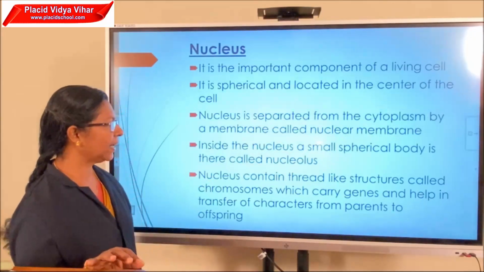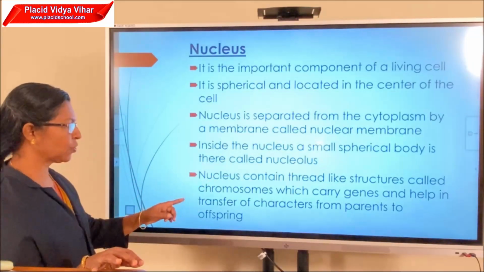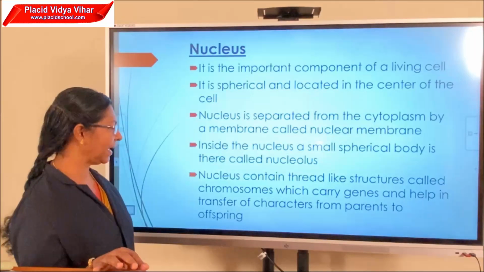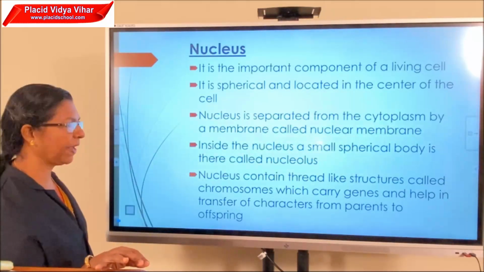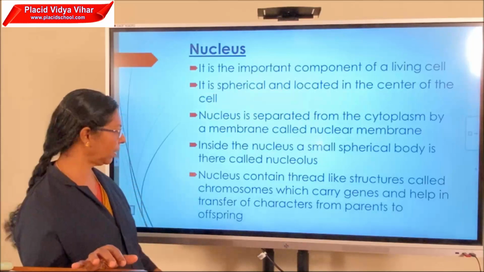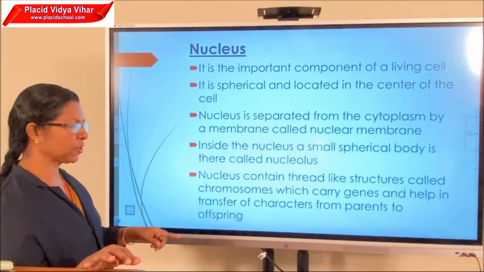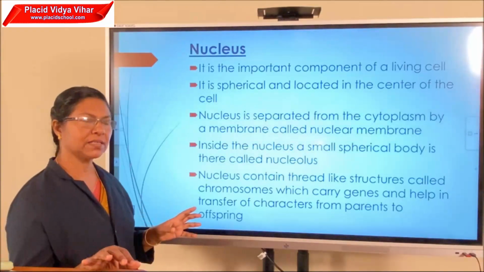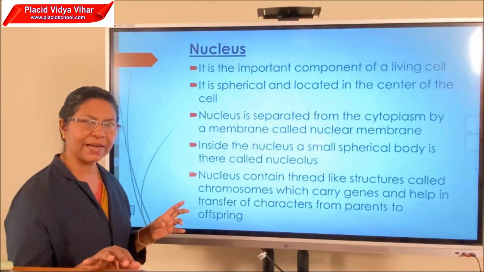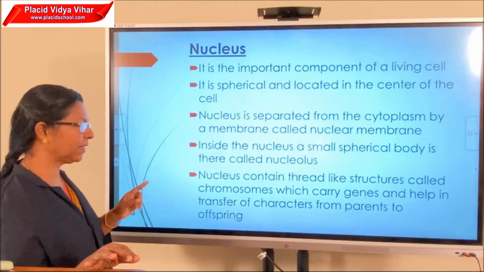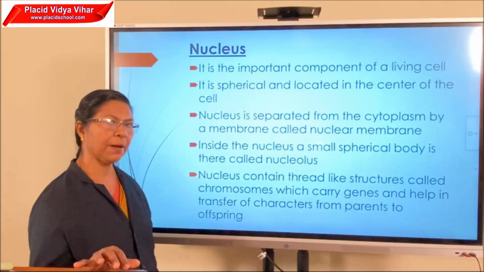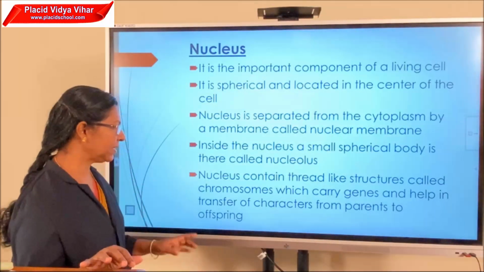Nucleus contains thread-like structures called chromosomes, which carry genes and help in transfer of characters from parents to offspring. These thread-like structures contain genes, and the genes help in the transfer of characters from parents to the next generation.